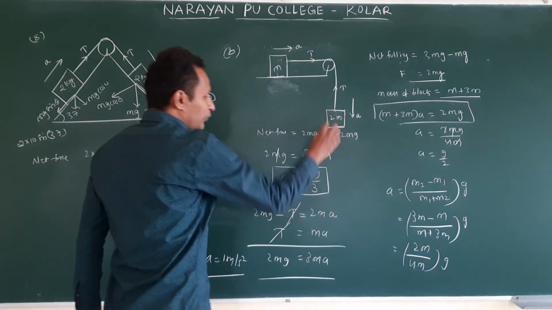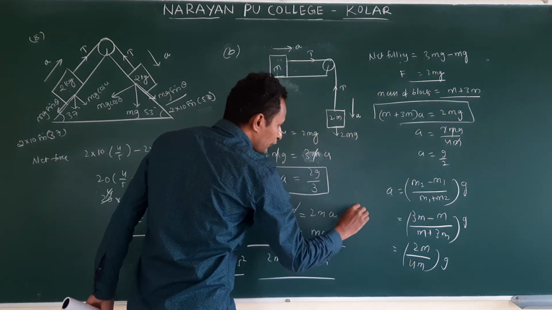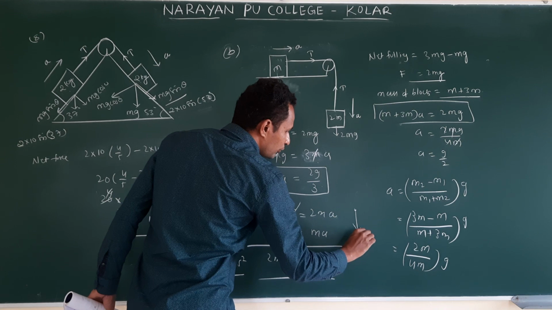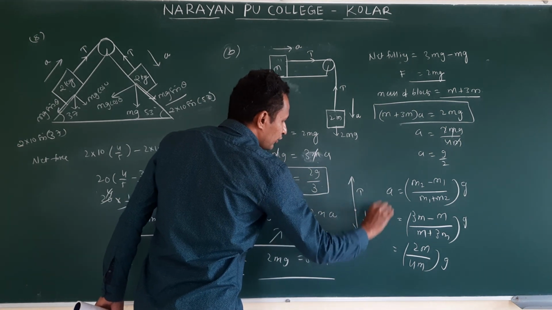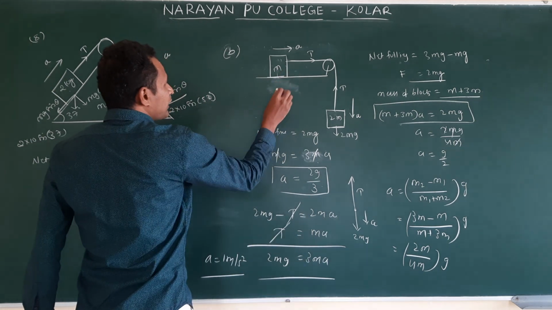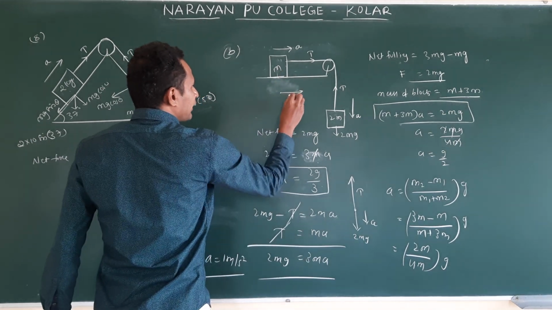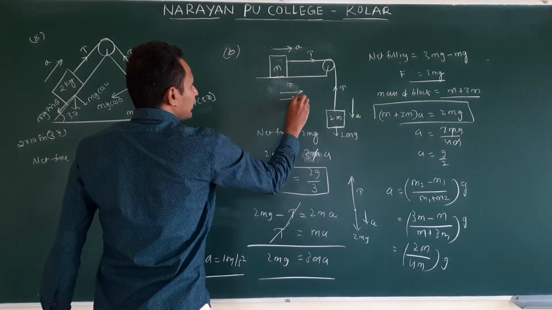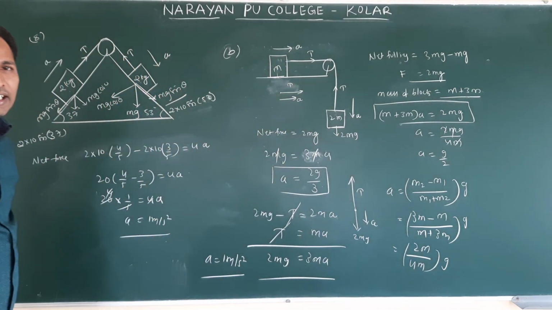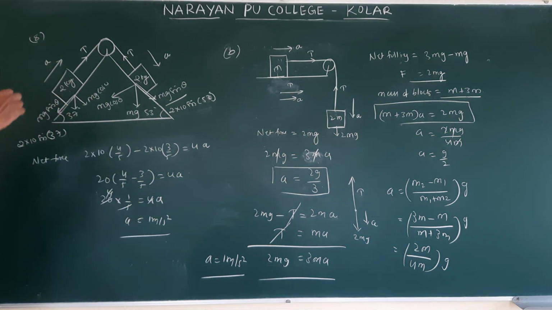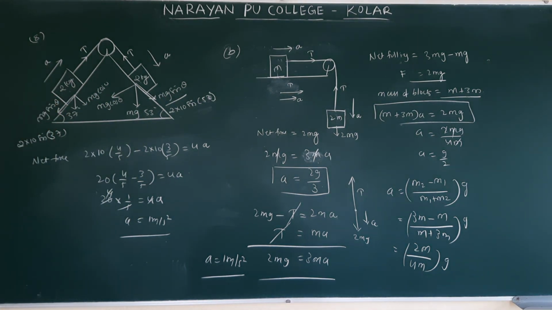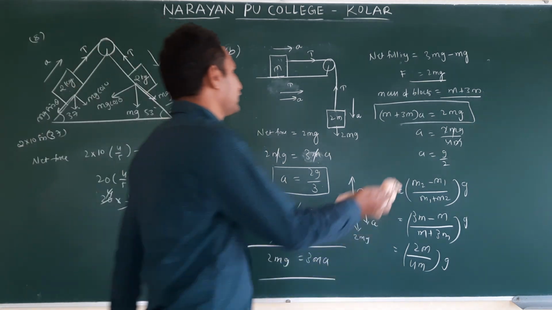If you draw the free body diagram, this is 2mg and tension, with acceleration downwards. For this object, what is the free body diagram? Only tension T acts, and acceleration is in this direction. Again we got the same. So by finding the net force and equating it to total mass into acceleration, we get the direct answer for acceleration. We will see the third one.